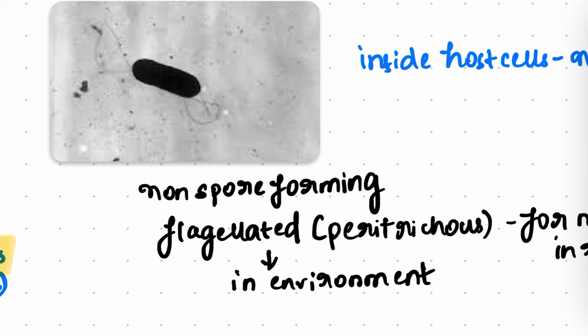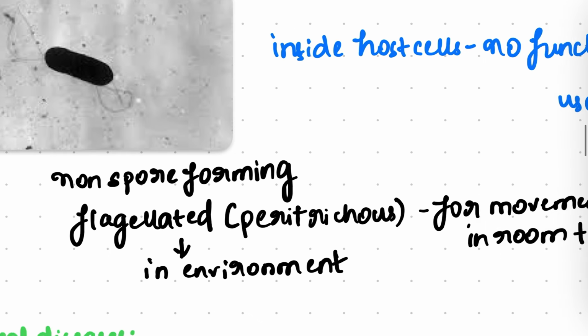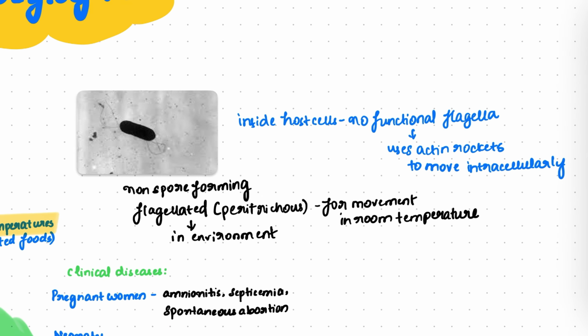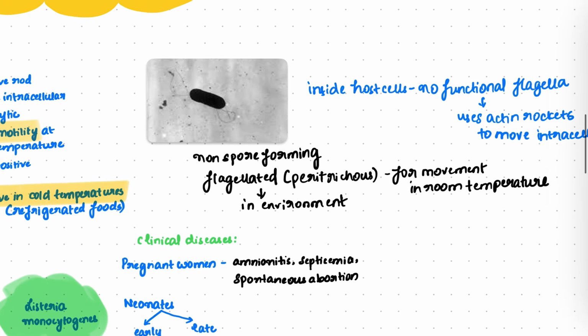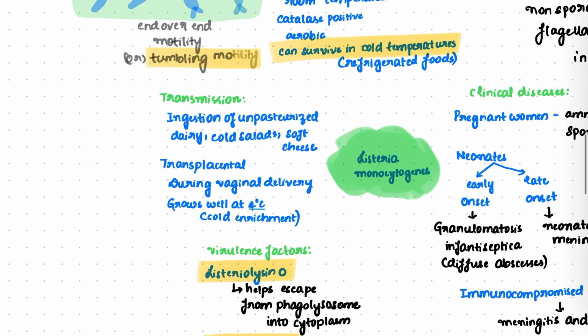Coming to spores, it is a non-spore-forming organism, flagellated, that is peritrichous flagella are present, that too in the environment for movement at room temperature. But inside the host cells, these flagella are not functional. So it uses actin rockets to move intracellularly, that is the cell-to-cell spread.